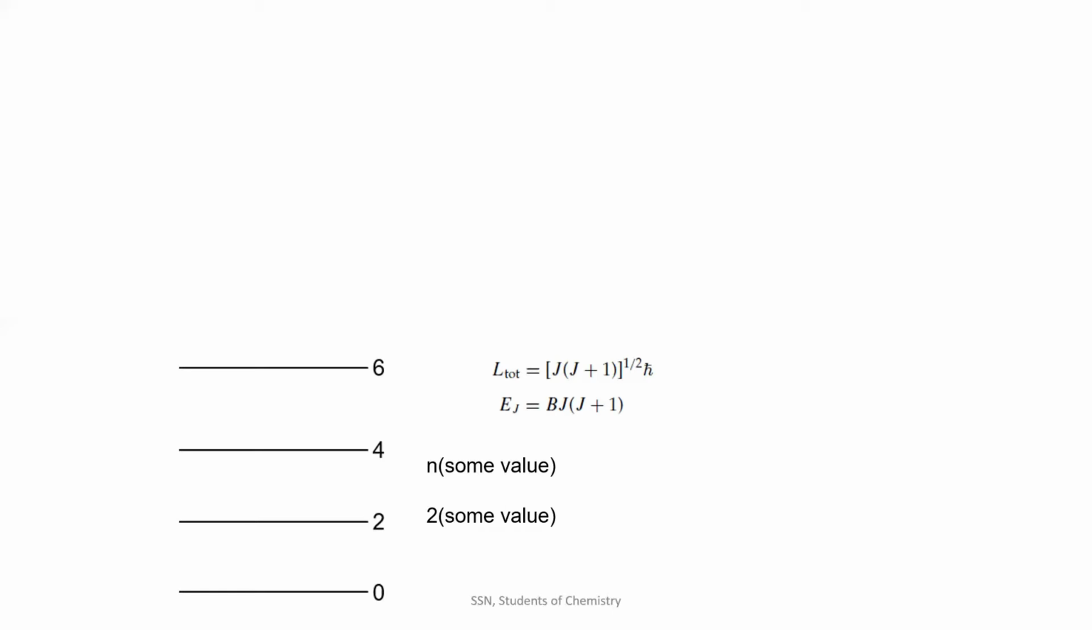So if my j is 1, then I will end up with L equal to the square root of 1 into 1 plus 1, into h bar, which is nothing but root 2 h bar.